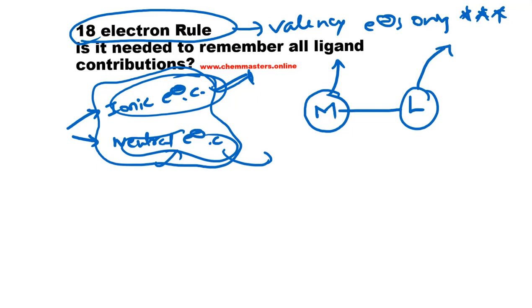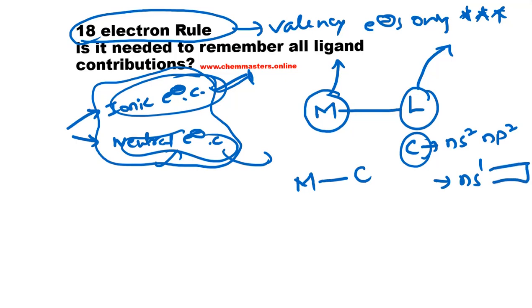Now look at the most common connection or coordination with the transition metal, which is carbon. We know that carbon has the valence electronic configuration ns2 np2, and in its excited state it can be shown as ns1 np3, so each orbital is filled with one electron.